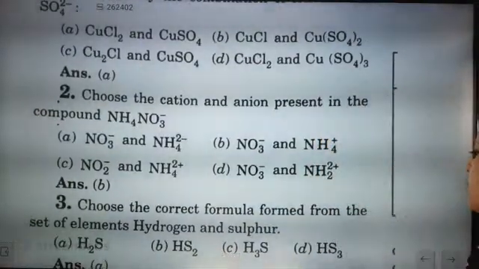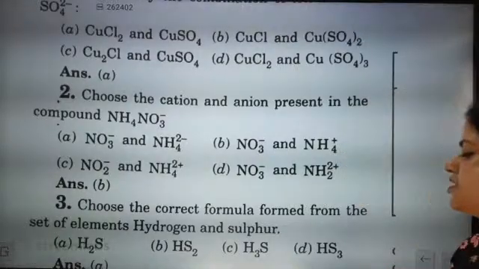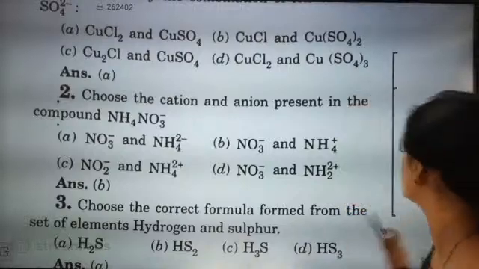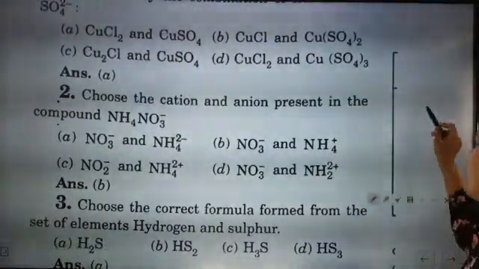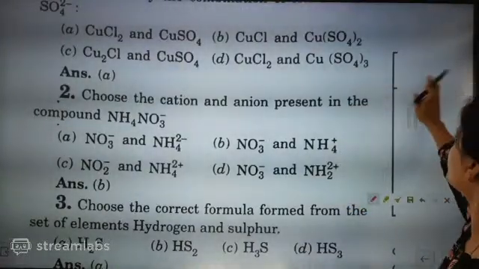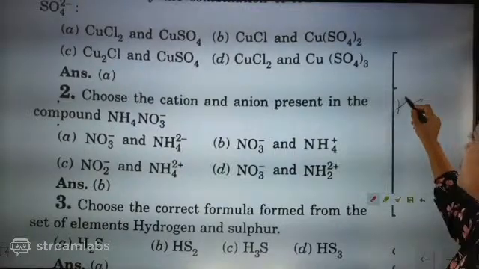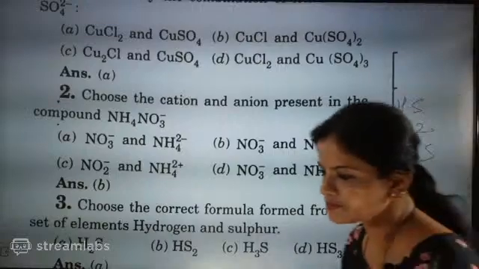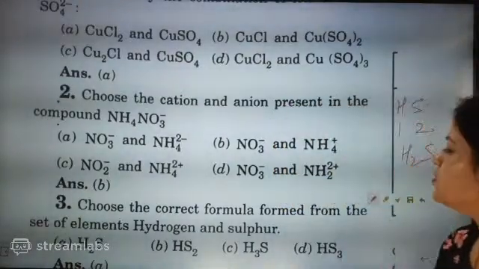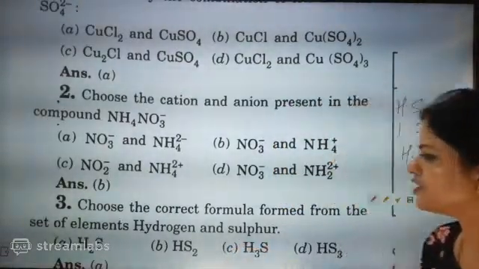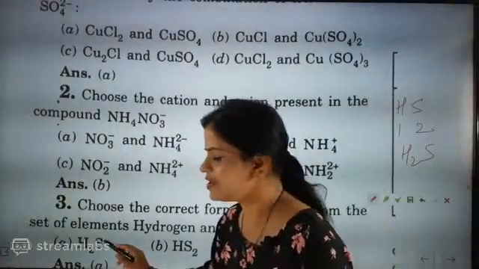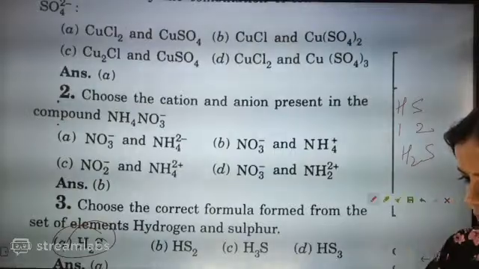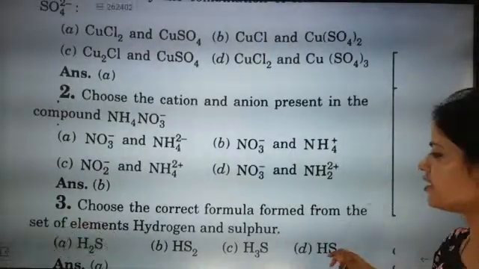Choose the correct formula formed from the elements hydrogen and sulfur. Sulfur comes from the family of oxygen, so sulfur is 2 minus, hydrogen is 1 plus. So H2S. Yes, absolutely correct. H2S is correct. A will be the correct answer.